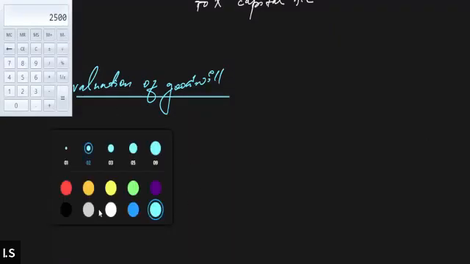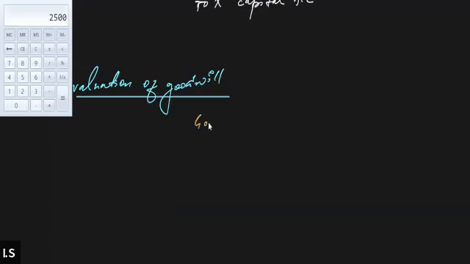So first of all, we will apply the formula. Goodwill equals average profit multiplied by number of years of purchase. Correct. Multiplied by number of years purchased.